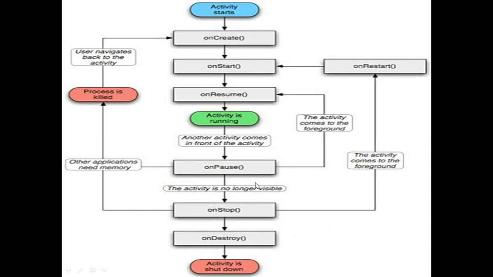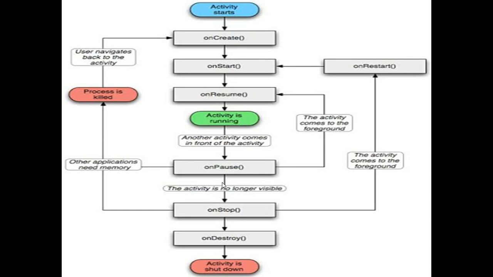After onPause, if the process was not killed and nothing happened, then the activity is no longer visible, and it goes to the onStop method. onStop is when we are actually stopping our application.